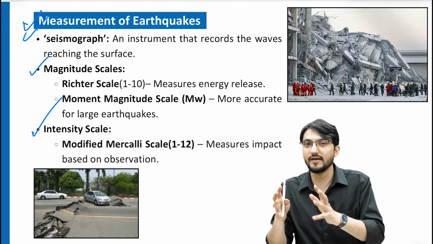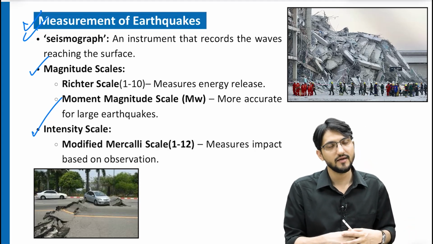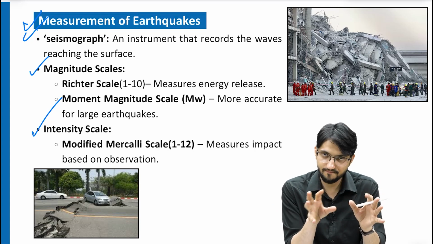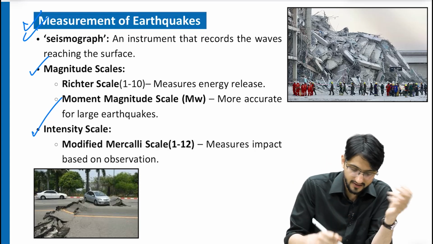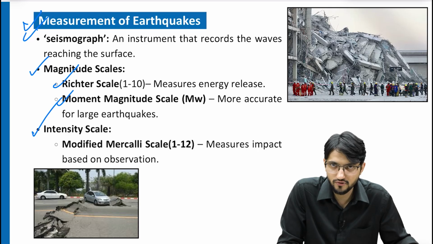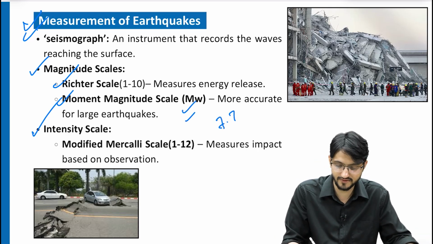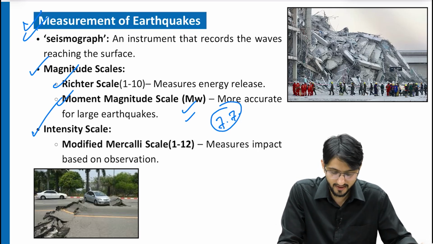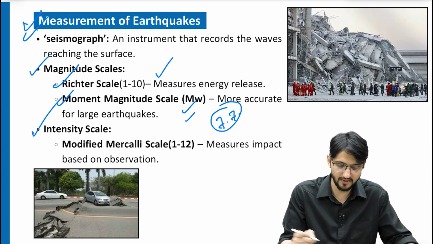They do not factor in the destruction that those waves are causing, but the intensity scale factors in the damage caused, and that will take some time. So both scales are very different, and they measure different things. In the magnitude scale, you have the Richter scale, the classic one, and then the moment magnitude scale, MW. This is more accurate for large earthquakes. For example, we had a 7.7 earthquake in Myanmar, and it must be measured on the moment magnitude scale. The Richter scale is an old scale, and the standard is basically the moment magnitude scale.